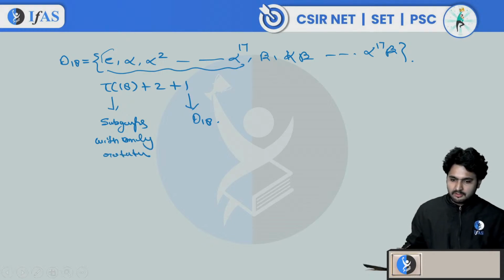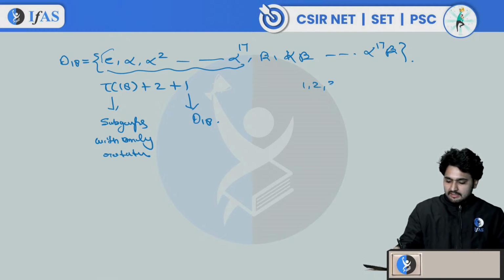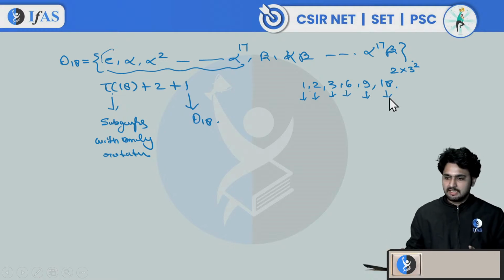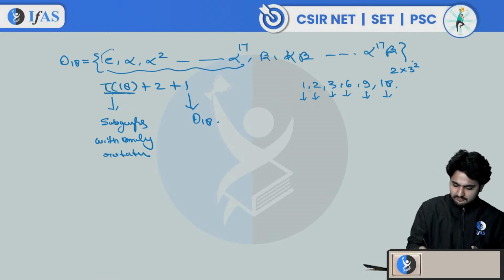It is a subgroup of order 18, so 18 has divisors 1, 2, 3, 6, 9 and 18. How many divisors? 6, right? 18 is 2 times 3 squared, so it has 6 divisors: 1, 2, 3, 6, 9 and 18. So tau 18 has one subgroup of order 1, one subgroup of order 2, one of order 3, one of order 6, one of order 9 and one of order 18. These are the 6 subgroups that will come here.